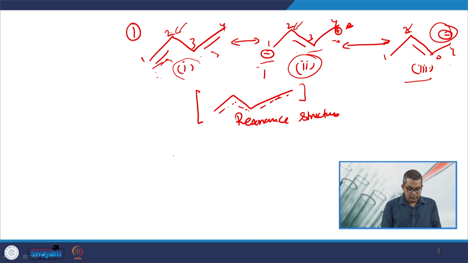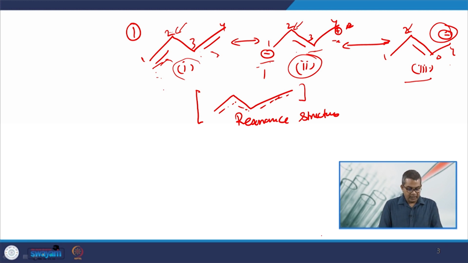As this pi bond is moving from position 1 to 4, there will be an equal possibility of pi bond at all places, which we have already shown with these dotted lines.